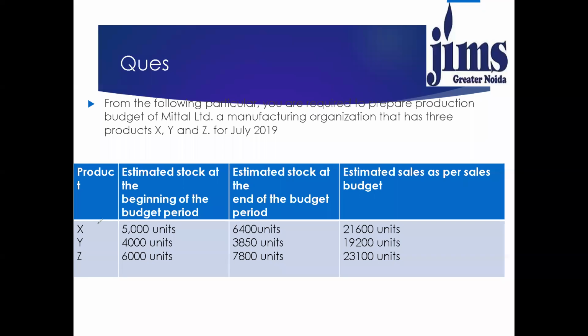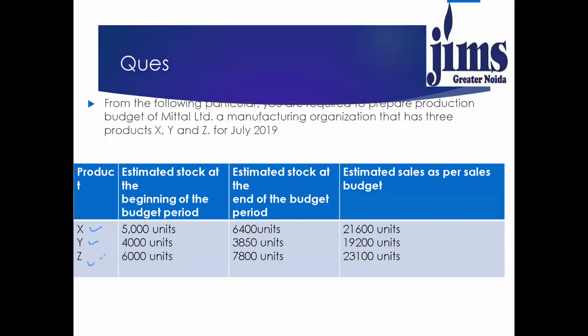Now, estimated stock at the beginning of budget period is given. So, beginning stock, that means opening stock: 5,000 units for X, 4,000 units for Y product, and 6,000 units for Z product.